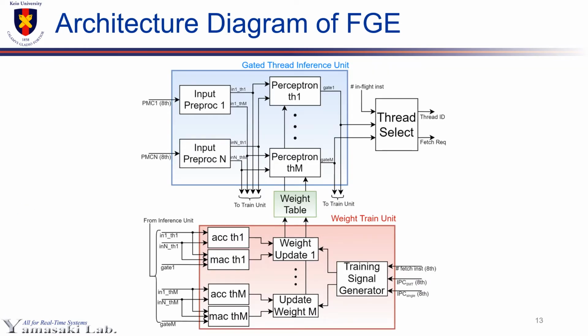This is the architecture diagram of the FGE. It consists of 4 components. First one is the gated thread inference unit, whose perceptron estimates threads that should be gated. Second unit is a thread select that selects a thread to fetch instructions from, combining conventional prioritization policies and perceptron outputs. Third unit is a weight train unit that calculates update value of weight. And fourth unit is a weight table to hold parameters for learning models. We explain gated thread inference unit and weight train unit in detail.